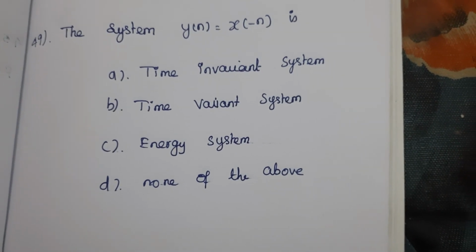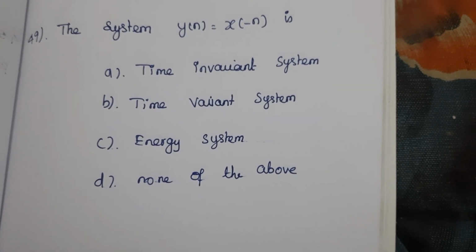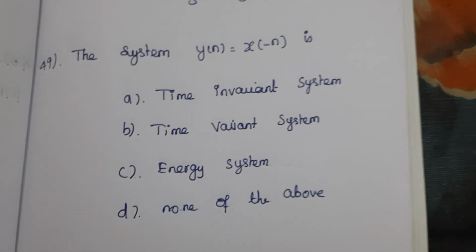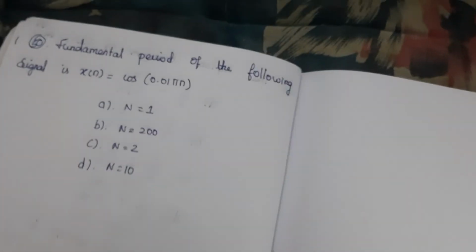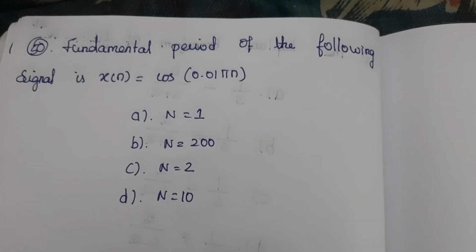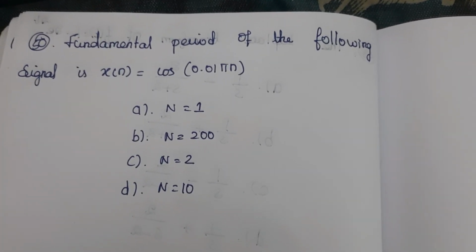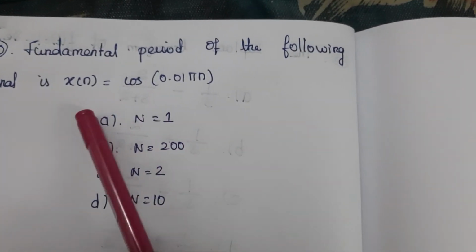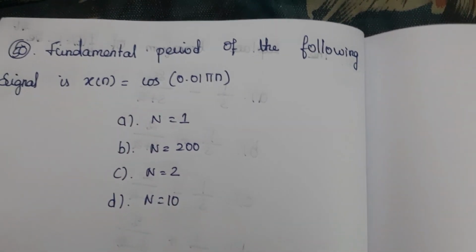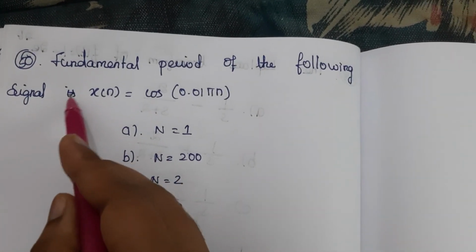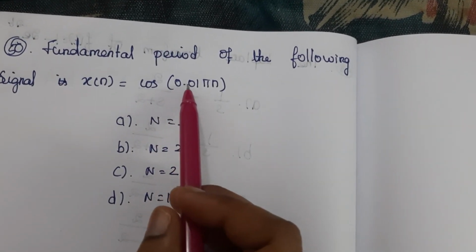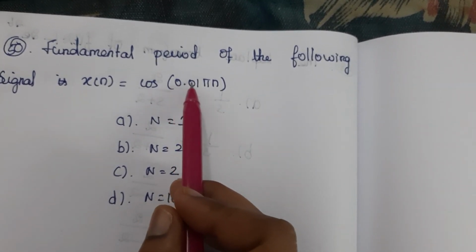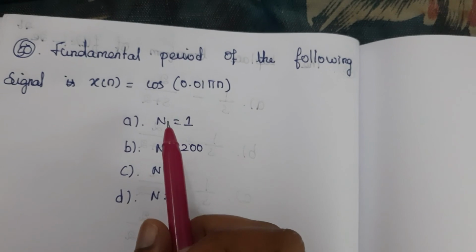Next question, the system y of n that is equal to x of minus n is. Final question, the fundamental period of the following signal x of n that is equal to cos 0.01 pi n. Find the fundamental period.